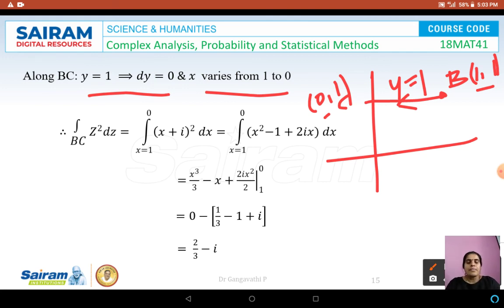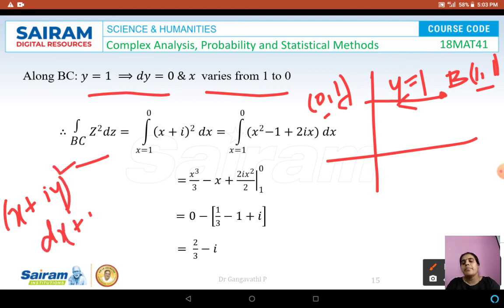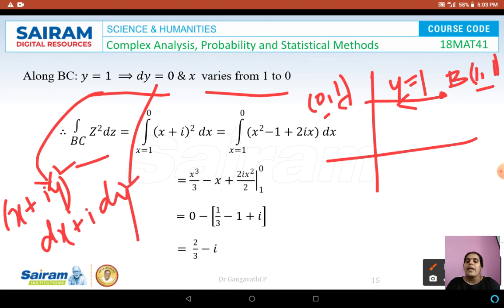So let us substitute that in the integrand. The integral over BC of z square dz is equal to (x plus iy) whole square into dz, which is dx plus i dy. Here we substitute y is equal to 1 and dy is equal to 0, so we have (x plus i) whole square, and only dx will be there.